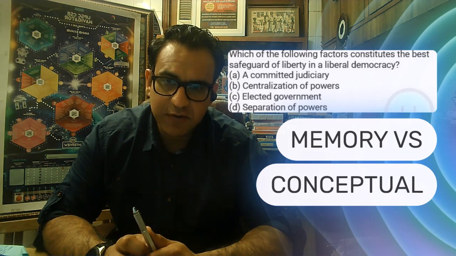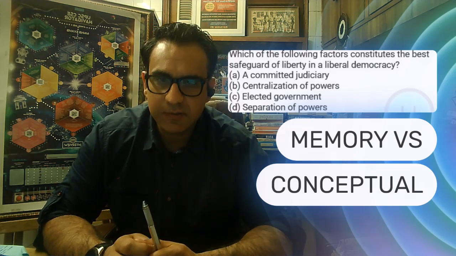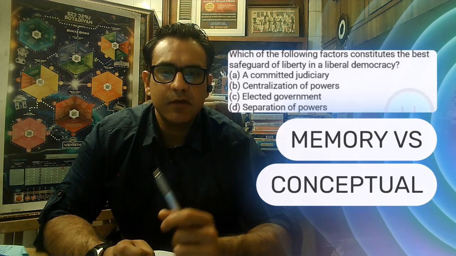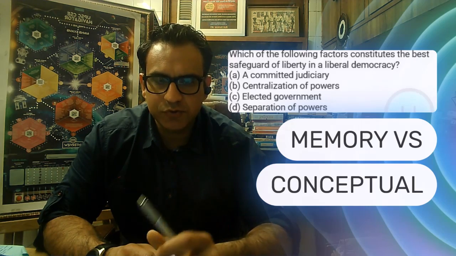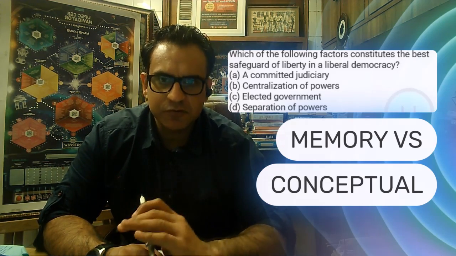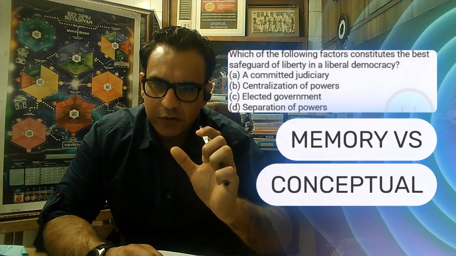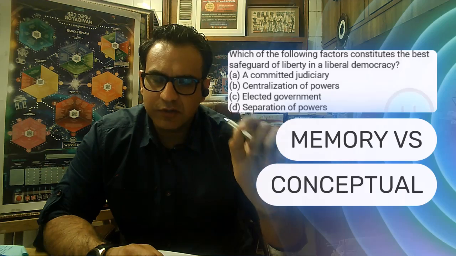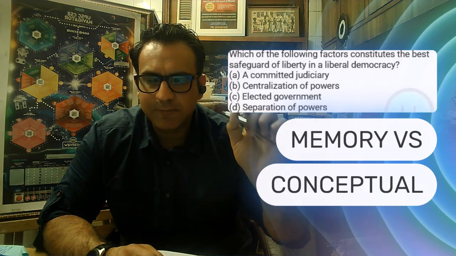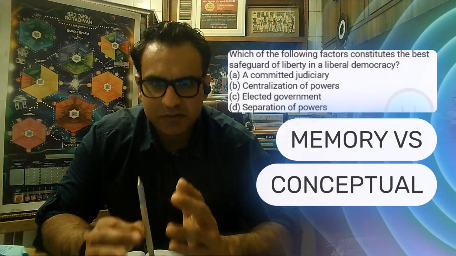Now this is not a factual question. This is not a memory based question. It's a great example of a conceptual question, when certain fundamental ideals of the Constitution, especially those listed in the preamble and the Directive Principles of State Policy and all of those basic bedrock texts of the Constitution, are being asked, and your conceptual clarity for that ideal of liberty is being tested. So which is the best safeguard, it says.